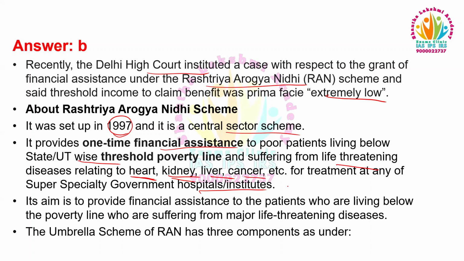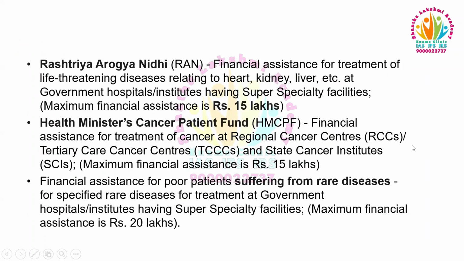Its aim is to provide financial assistance to patients who are living below the poverty line and suffering from major life-threatening diseases. The umbrella scheme of RAN has three components. Rashtriya Arogya Nidhi: financial assistance for treatment of life-threatening diseases relating to heart, kidney, liver, etc. at government hospitals or institutes having super specialty facilities. The maximum financial assistance is rupees 15 lakhs.